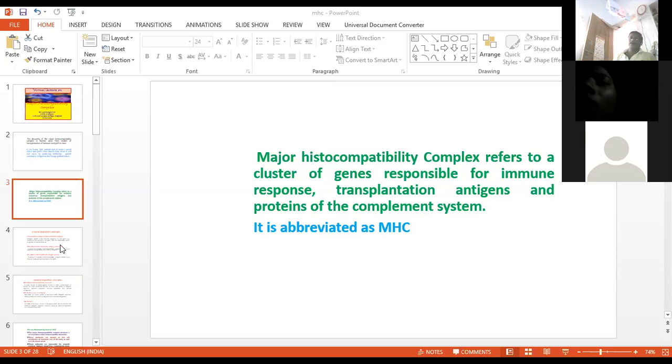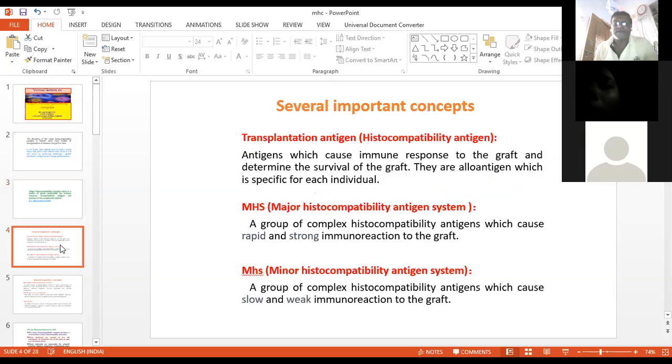Now there are certain important concepts. The very first one: the transplantation antigen, which we call the histocompatibility antigen. This antigen can cause an immune response toward the graft and determine the survival of the graft. They are generally alloantigens, which are specific for each individual.